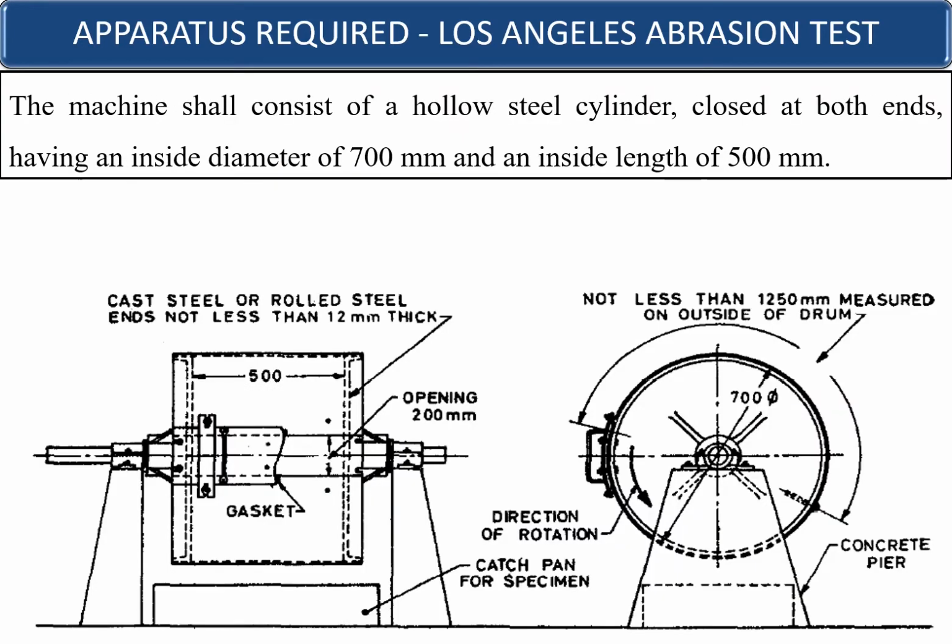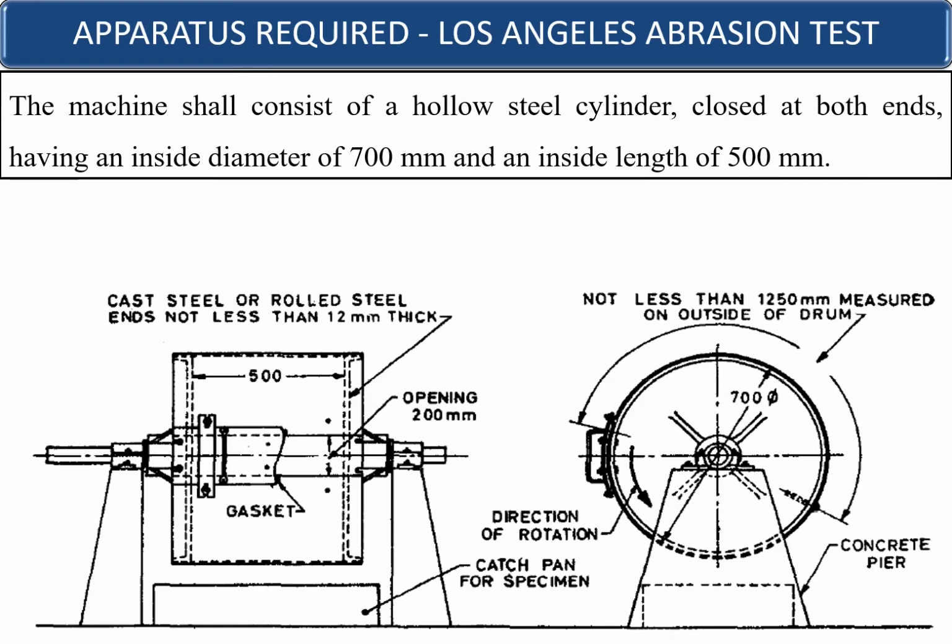If you see the apparatus required in order to conduct the Los Angeles abrasion test, the machine used is as shown in the figure.